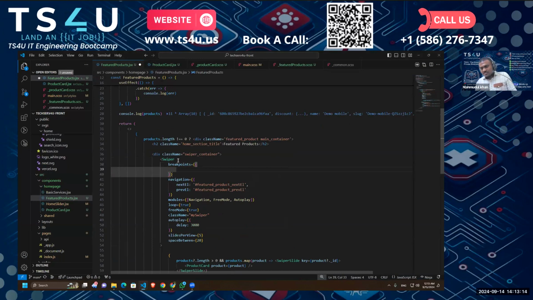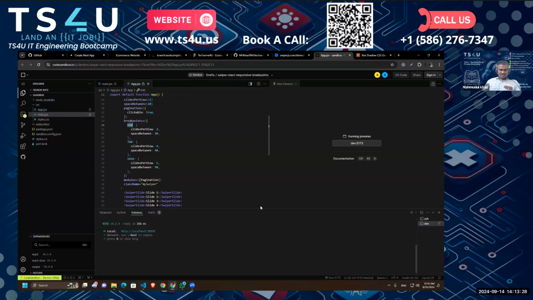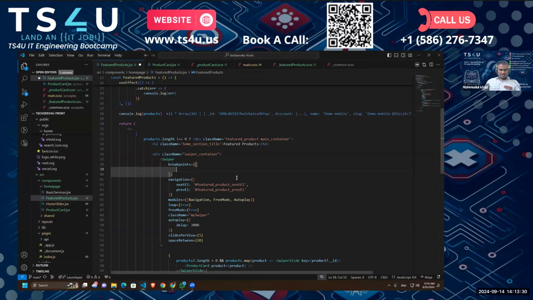So we are going to start from smaller devices. The responsiveness or the breakpoints of Swiper don't work like CSS. You have to follow their documentation or follow their rules. As you can see in the documentation, they started from small devices, right? So you have to do that too. So I'm just going to start with 480.